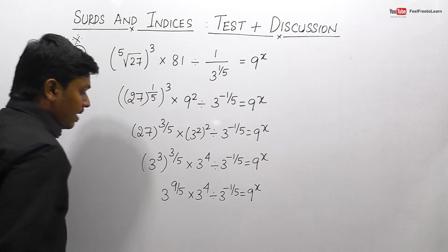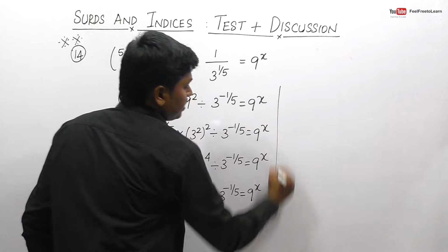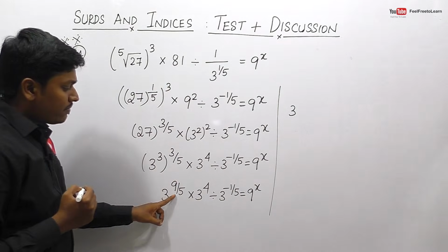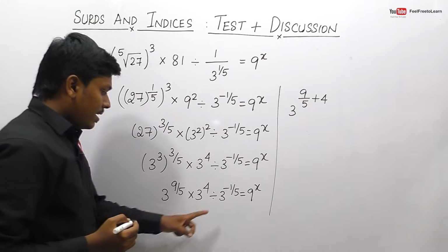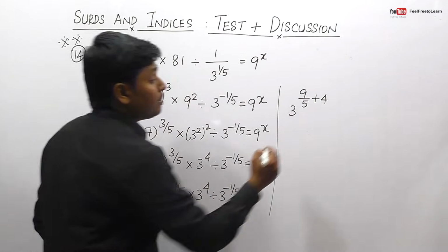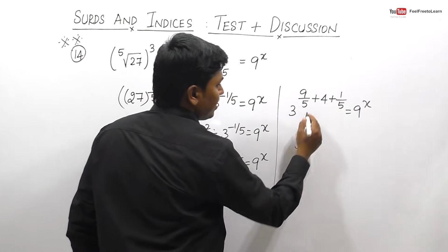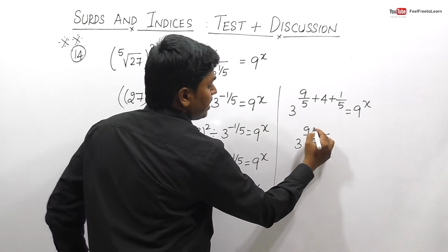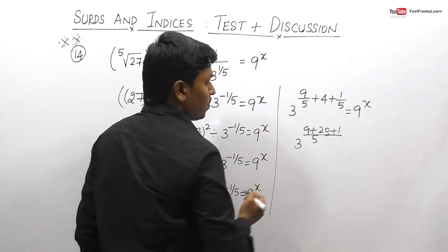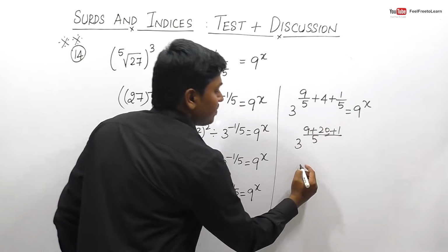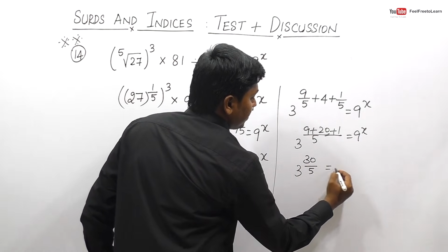This looks like the format a power m into a power n, right? So this can be written as 3 power 9 by 5 plus 4, and here minus of minus 1 by 5 will be plus 1 by 5, is equals to 9 power x. When we take LCM as 5, this will be 9, and 5 into 4 will be 20, and this will be 1, right? So 9 plus 20 plus 1 will be 30. So 3 power 30 divided by 5 is equals to 9 power x.